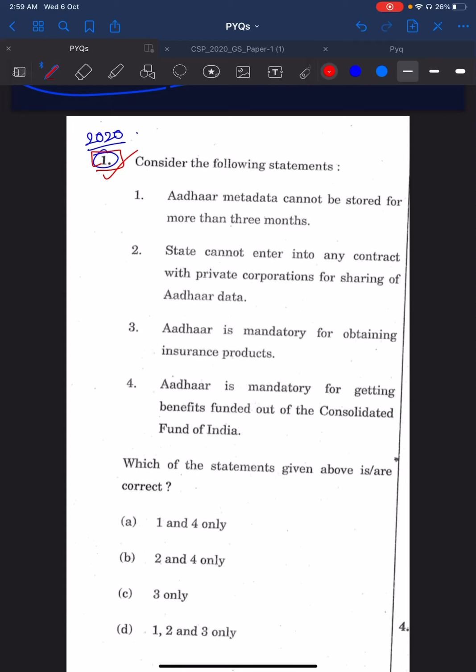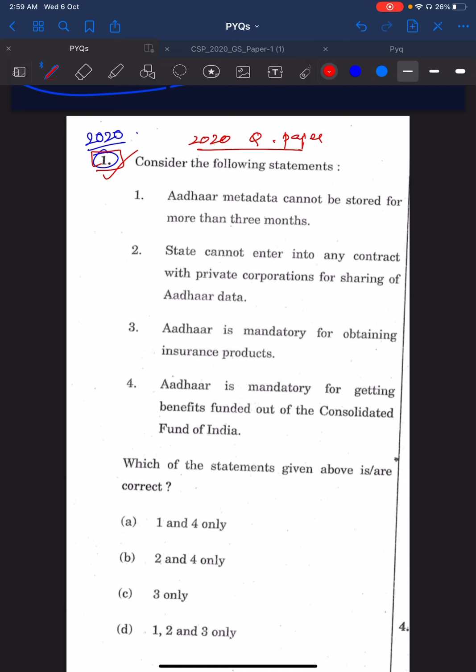Welcome to Insights IAS. This is a session on previous year question papers and the importance of previous year questions for the prelims. Here we are trying to analyze the 2020 question paper, and in this analysis we'll try to connect the questions of 2020 to the previous 10 years of previous year questions, and then in that way we'll try to understand the importance of doing previous year questions for the prelims.